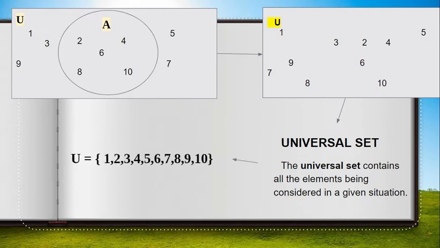So we have universal set is equal to 1, 2, 3, 4, 5, 6, 7, 8, 9, 10. Ibig sabihin, pag universal set, sa word itself na universal, parang pangkalahatan. Lahat ng nandun sa rectangle, those elements are under universal set. So ibig sabihin, this universal set contains lahat ng element that satisfy the given condition.